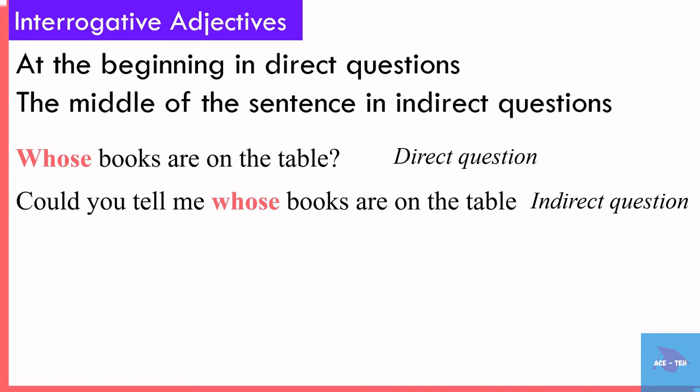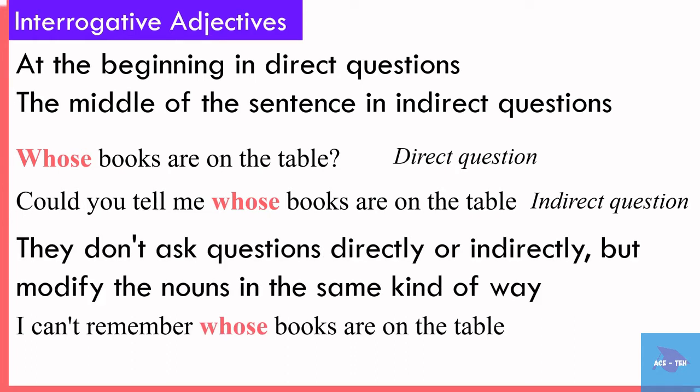Now let's see the position of interrogative adjectives. Interrogative adjectives appear at the beginning in direct questions, but they appear in the middle of the sentence in indirect questions. Interrogative adjectives are sometimes used in other statements that aren't questions at all. They don't ask questions directly or indirectly, but still modify the nouns in the same kind of way.